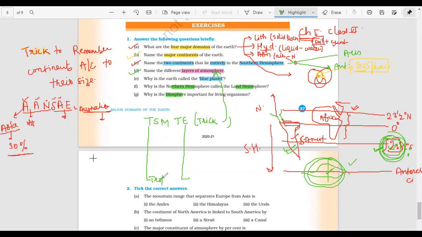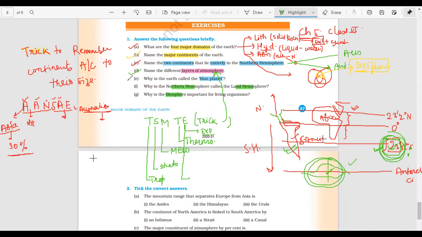This is a stratosphere. This is mesosphere. This is thermosphere. And this is exosphere. Very simple to remember. Tasumte.